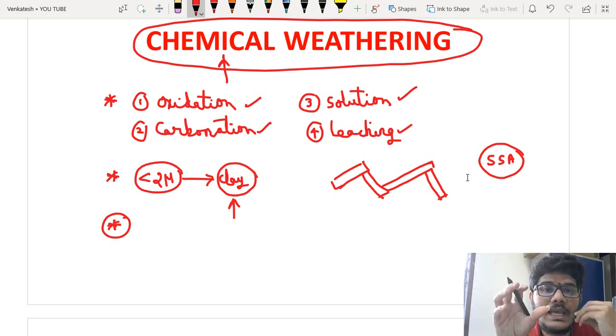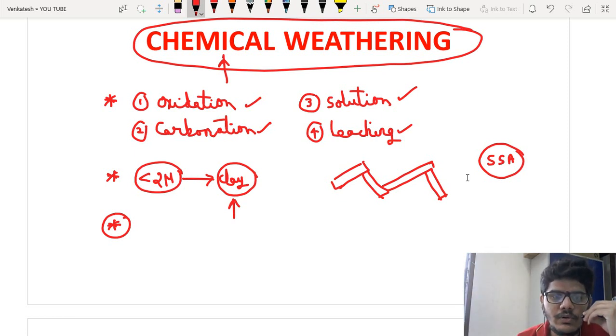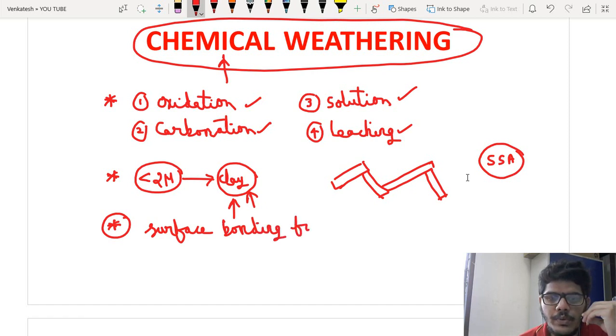Absorb means retain and hold. That means it is able to retain the water for a longer amount of time. So that is a good thing about clay. Surface bonding forces are more predominant in these soils.